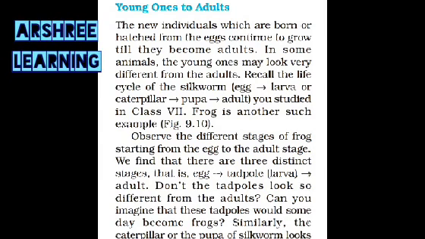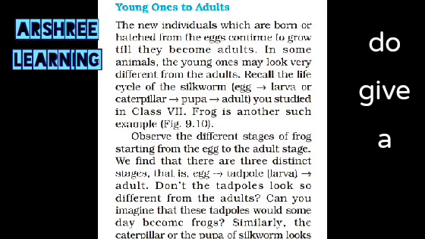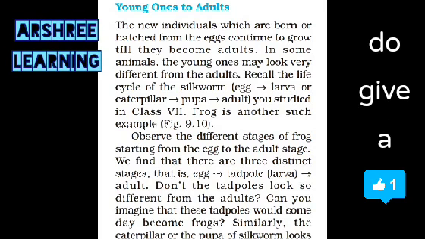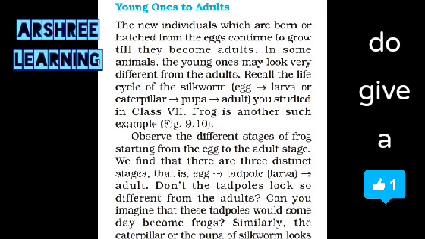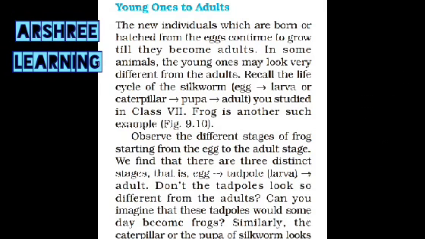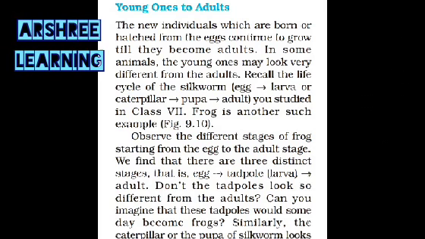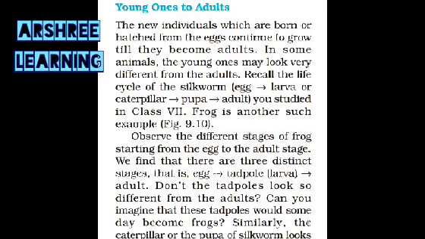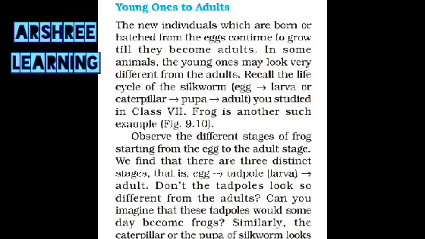Like they have given the example of the life cycle of a silkworm. Now, the silkworm life cycle you must have studied earlier: when the silkworm lays the egg and the egg hatches out, it forms a type of insect. It forms a caterpillar type. So that caterpillar is totally different from the silkworm, which further grows and produces a type of insect which can fly. So both the organisms are totally different from each other.